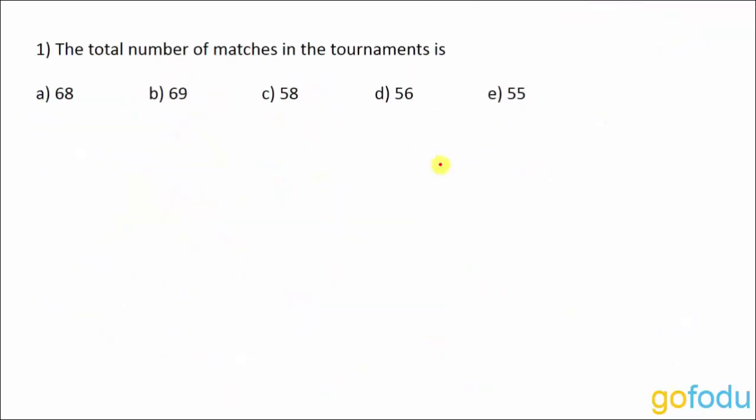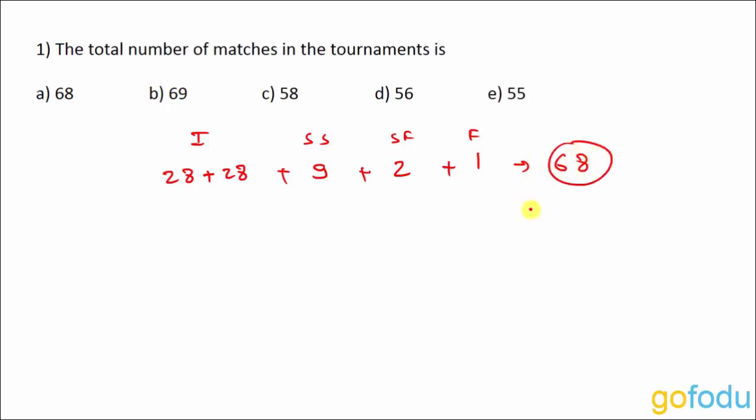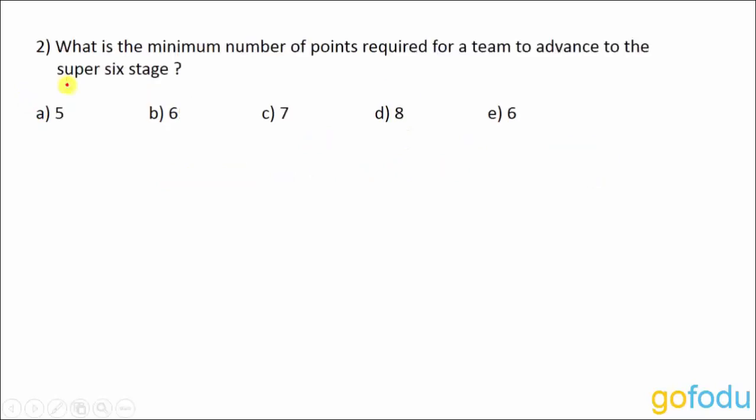The total number of matches in the tournament is, so we had 28 in the first group and 28 in the second group for the first stage. Then we had 9 matches in the Super 6 stage. Then in the semis we had 2 matches, and then in the final we had 1 match. So we'll add these all. So 28 plus 28, 56 plus 12. So that gives us 68. So the total number of matches here is 68. Let's look at the next question.